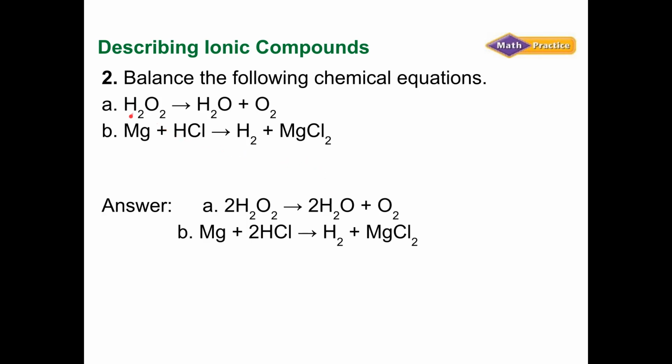Let's do the first one. I have 2 hydrogen and 2 oxygen. I need to make sure that I have 2 and 2. So over here I have 2 hydrogen, that's good. But I have 1 oxygen and 2 oxygen. If I put a 2 in front of the hydrogen, that gives me 2 times 2, which is 4 hydrogen. And then the 2 in front here gives me 2 times 2, so that gives me 4 oxygen. Now if I put a 2 here in front of this, that means I get 2 times 2 hydrogen, which is 4. Then 2 times the oxygen, that gives me 2 oxygen here and 2 oxygen here. That's 4 oxygen. So I've got 4 and 4.